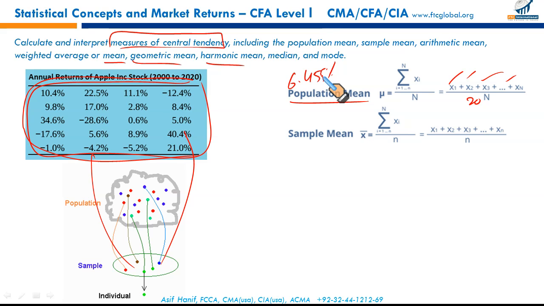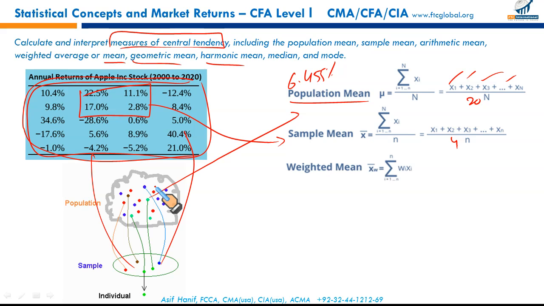What is the sample mean? Let's say I have selected a sample of these 4 returns on some sampling basis. Calculating the mean of these 4 items, adding 22.5 plus 11 plus 17 plus 2.8 upon 4. This will give me the sample mean. So the population mean is the mean for the whole data, and the sample mean is the average of the sample selected out of the population. Just 1 inch deep, a mile long. Keep that idea.